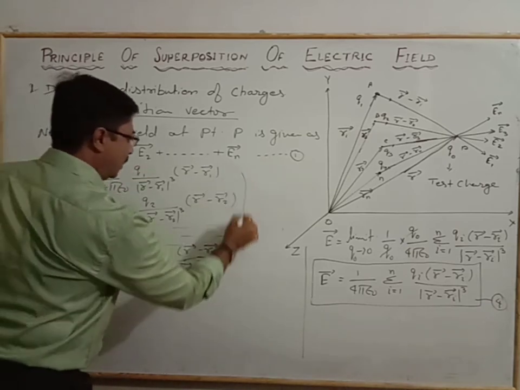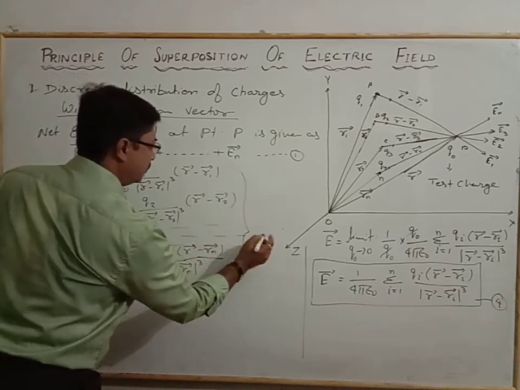So all these are considered as equation number 2.